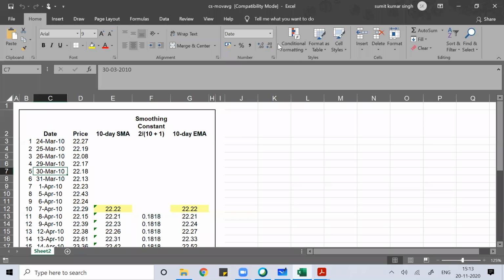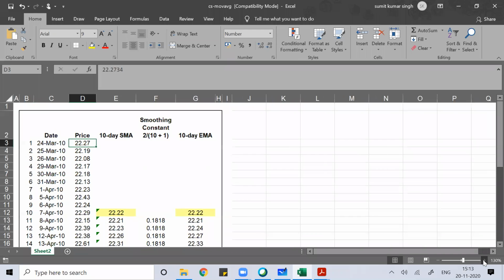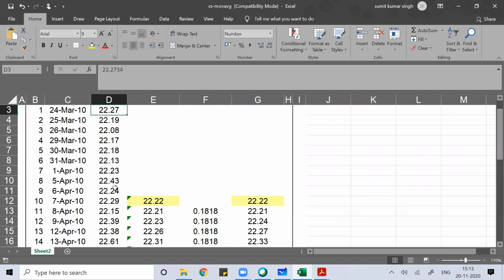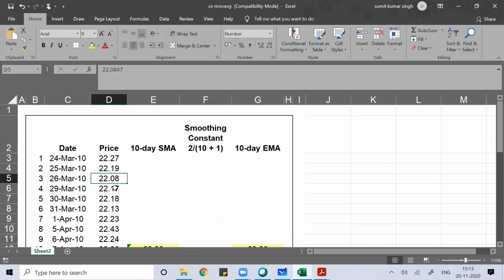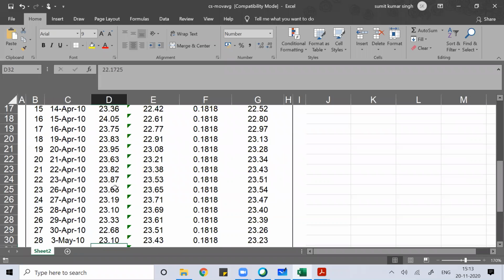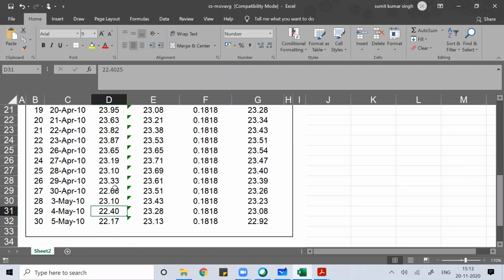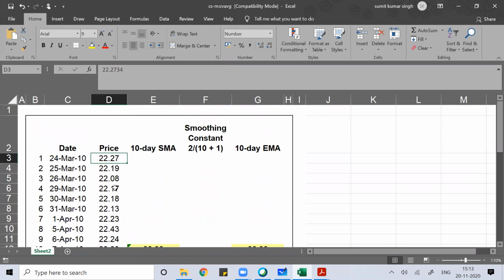Suppose this is the price of the stock. Let me enlarge my screen. These are the dates and these are the prices of the stock. Now I want the 10-day simple moving average.